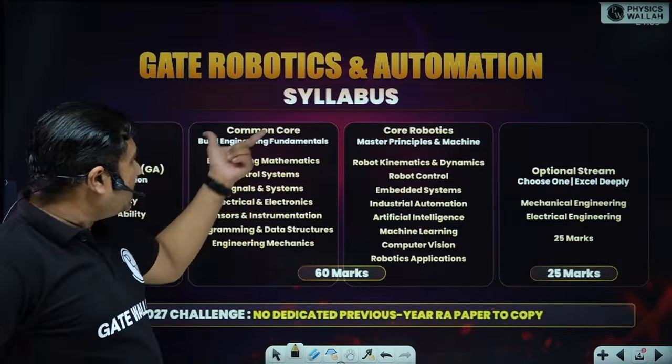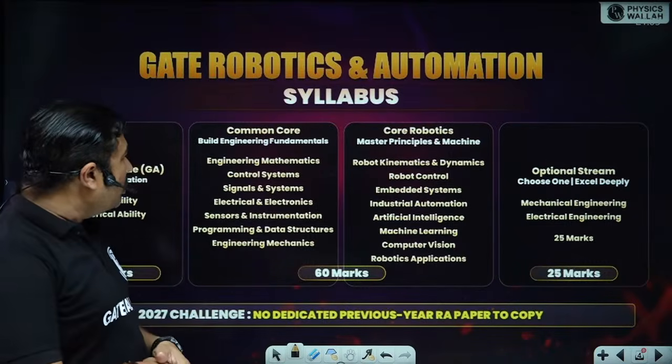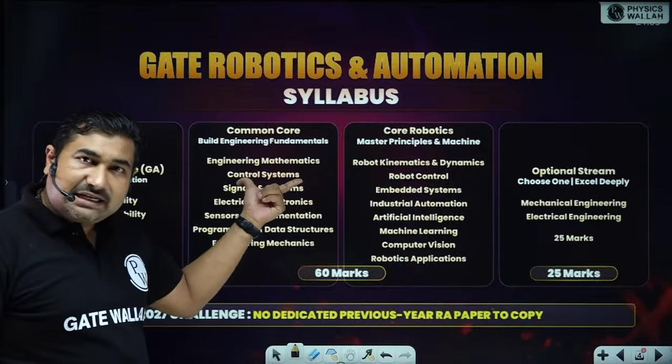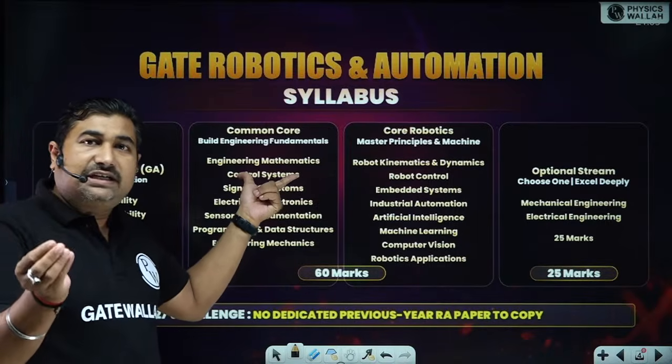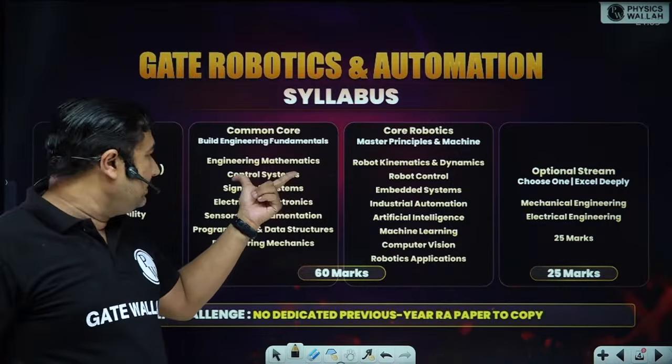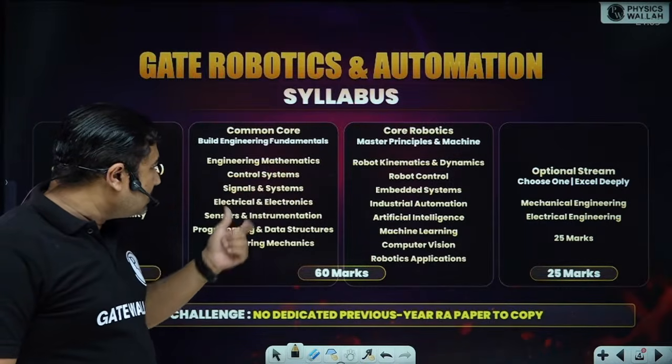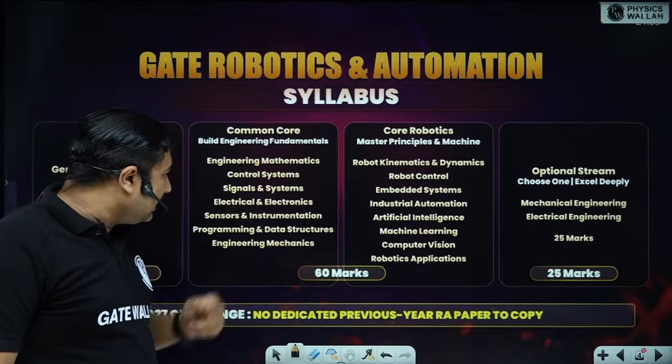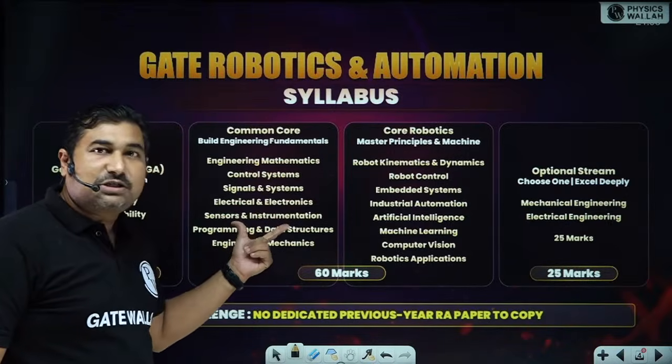If you observe the common core, engineering mathematics is almost 90 to 100% aligned with your EC or EE branch. Control systems, signals and systems, electrical and electronics, sensors and instrumentation.